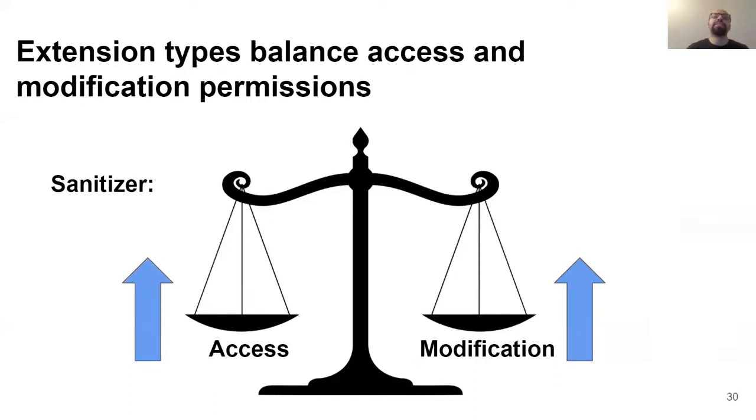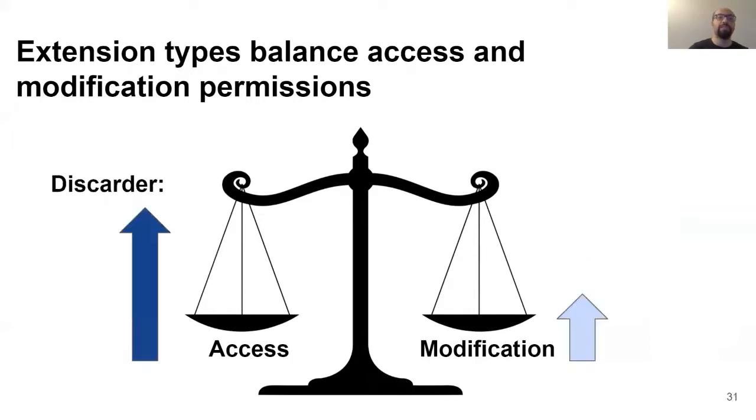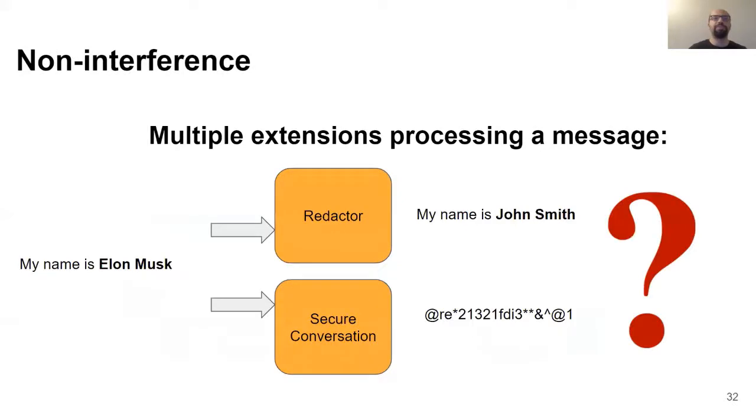Another extension type is sanitizers. Sanitizers can modify words in the user request or voice assistant responses. However, they do not have full access to all conversations. They need to clearly specify beforehand a list of keywords or keyword categories that they are interested in. They can only access phrases including those words, and they can only modify those words in those phrases. Finally, we have discarders. They have broader access permission, but they can only drop a phrase or end the conversation.